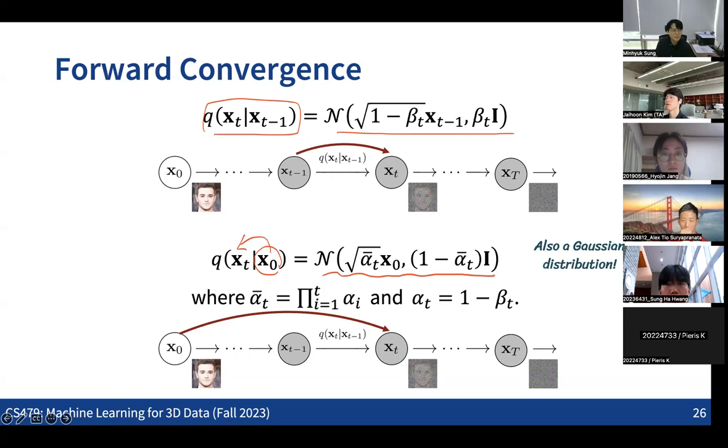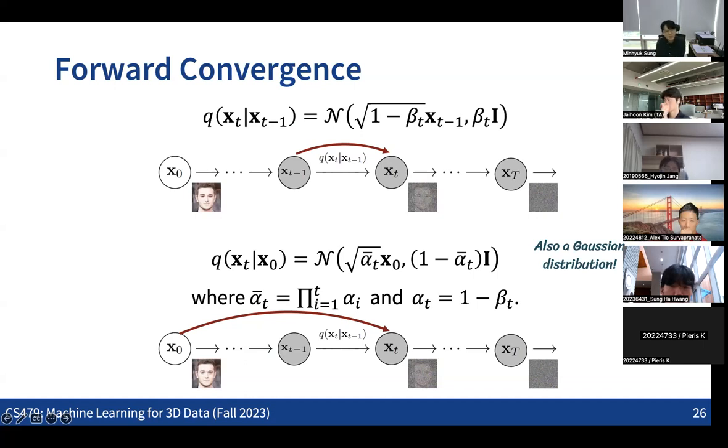We can directly sample xt from x0 without any iterative process. But while we can do this jump, each time step t is actually defined from the sequential transition process. That's what we need to see. Is it clear? While we define the forward process as a sequence of transitions, if we want to sample any arbitrary data point at time step t, we can directly sample it from x0 to xt. So this is an important effect.